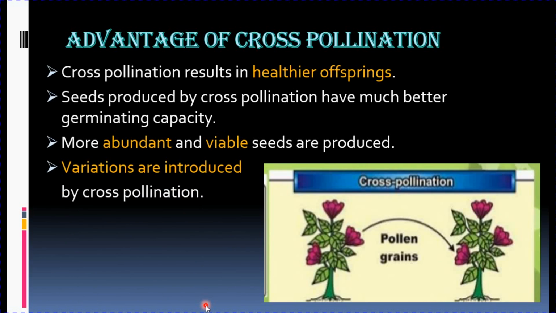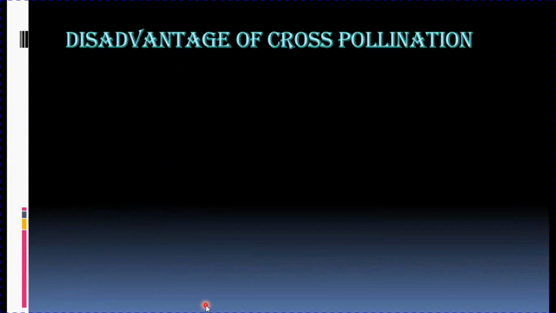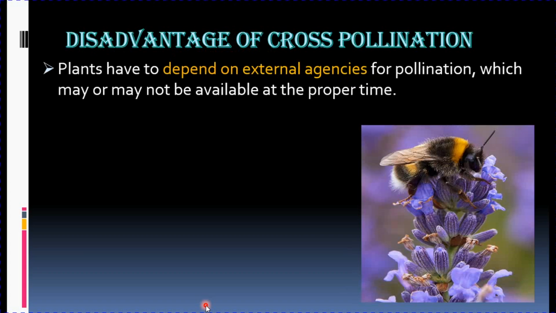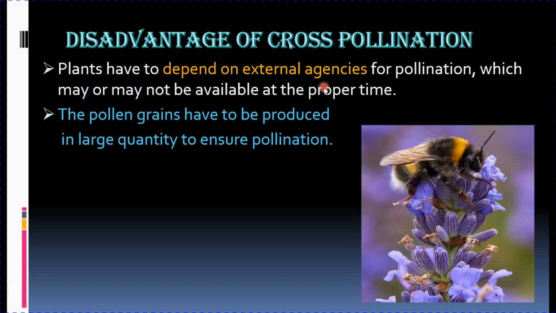Naturally also variations are possible, and artificially also we can introduce variation by cross pollination. Just like self pollination, cross pollination also has various disadvantages. The first being they have to depend on external agencies for pollination, which may or may not be available at the proper time. Suppose it is a season for pollination, but no external agents are present, it's very difficult for cross pollination to take place.